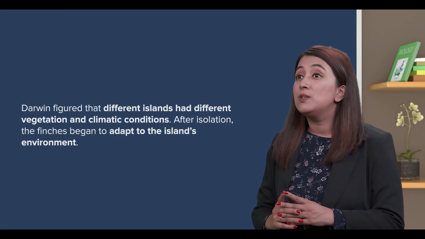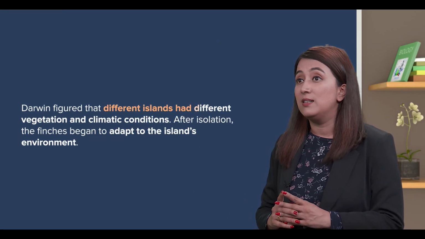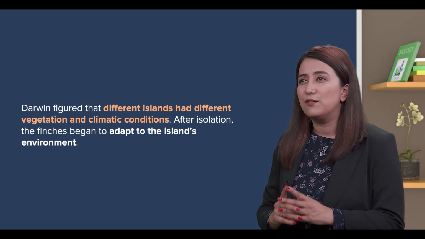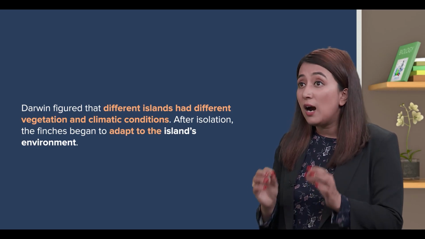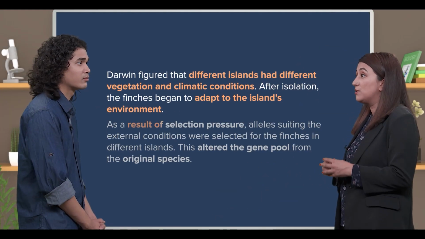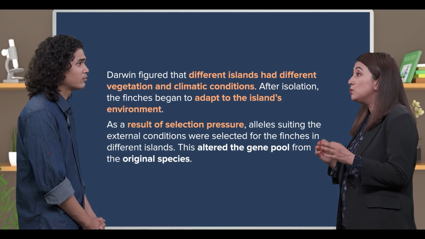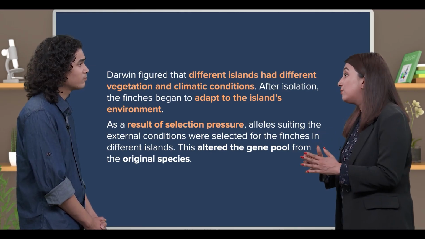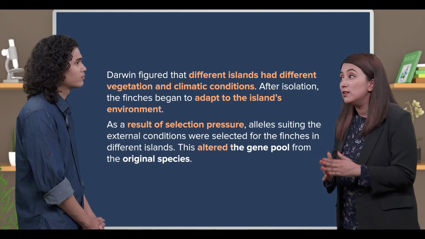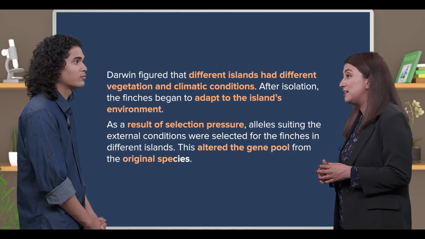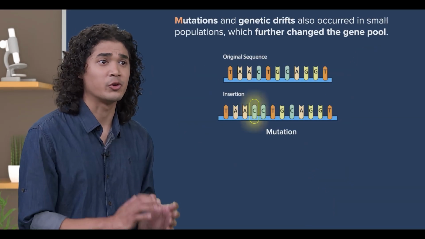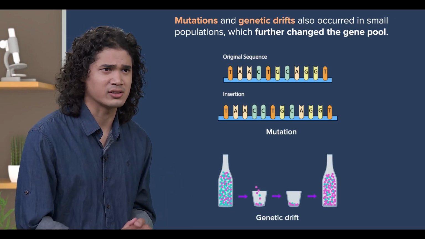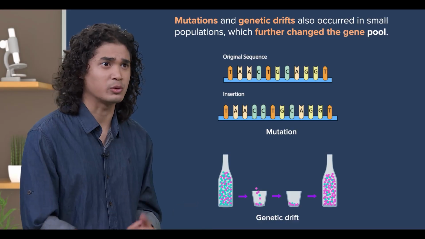Indeed. Also, Darwin figured that different islands had different vegetation and climatic conditions. After isolation, the finches began to adapt to the island's environment. As a result of selection pressure, alleles suiting the external conditions were selected for the finches in different islands. This altered the gene pool from the original species. Yes. Mutations and genetic drifts also occur in small populations, which could further change the gene pool.